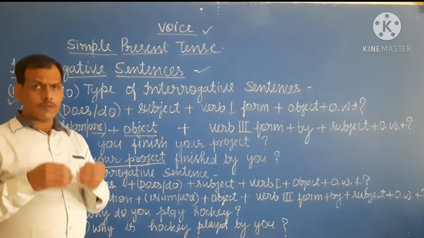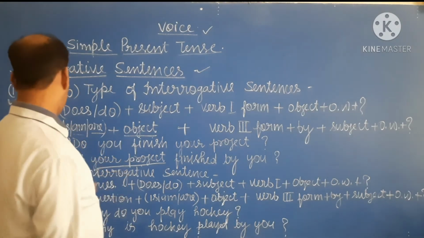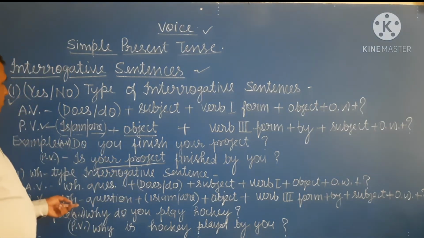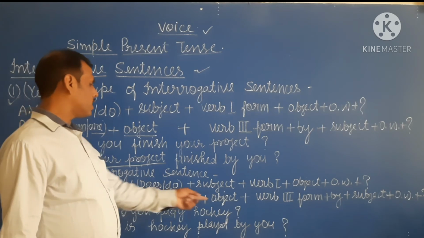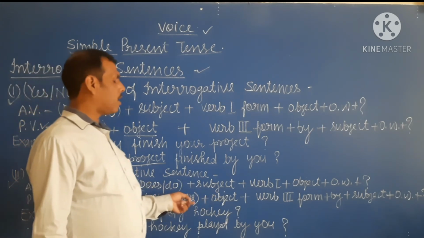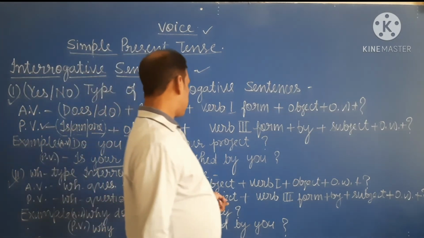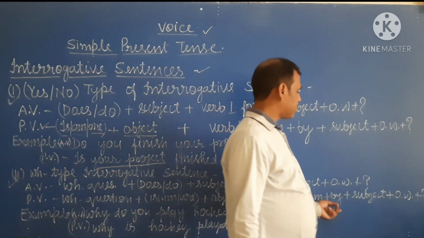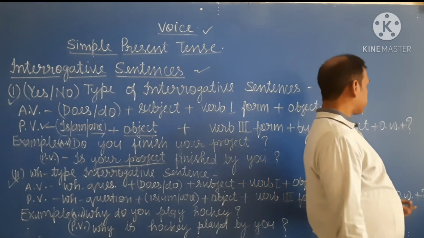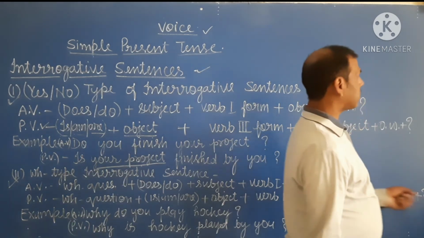When we convert into passive form, first of all we write the WH question word, then is, am, are according to the object, plus object, plus third form of the verb, plus by, plus subject, plus other words, plus question mark.